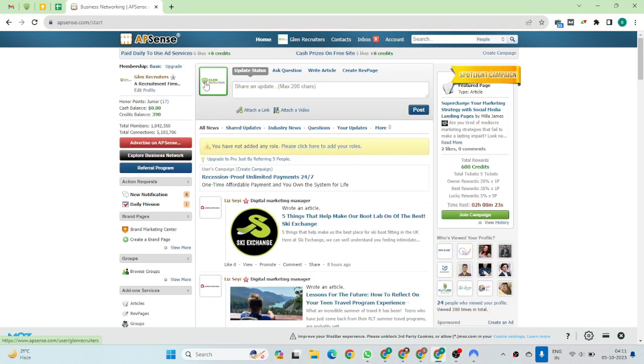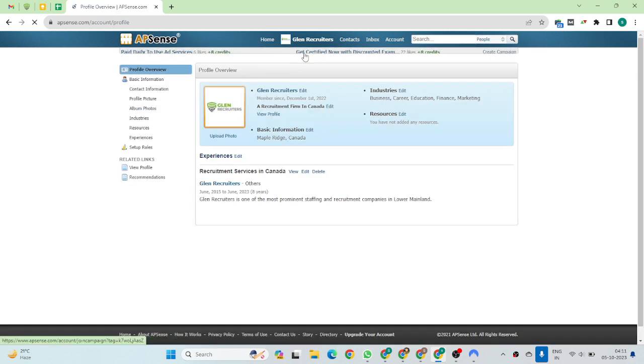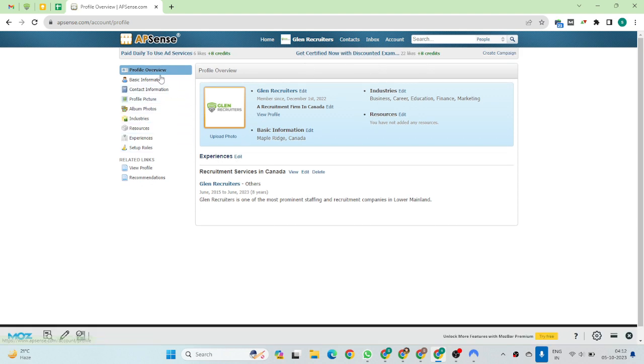Once you complete your sign up process, you are redirected to this kind of interface. Once you sign up your profile on Apsense, you have to optimize your profile details, where they ask for a lot of information about your business and other details, so you have to fill in all the information.